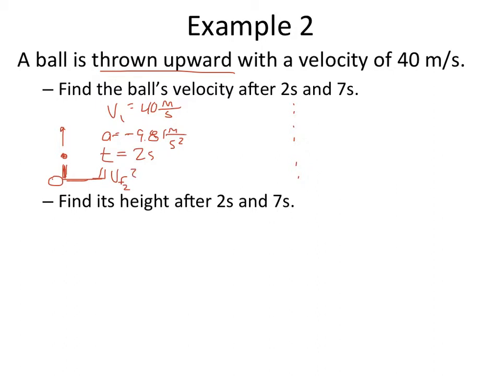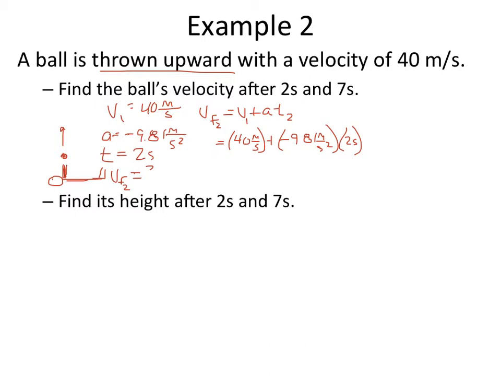Final velocity equals, we don't know. Well, we do know what it is. We have an equation for final velocity. Final velocity at 2 seconds equals initial velocity plus acceleration times time, in this case 2 seconds. So it's simply going to be our initial velocity, 40 meters per second, plus our negative 9.81 meters per second squared times 2 seconds.